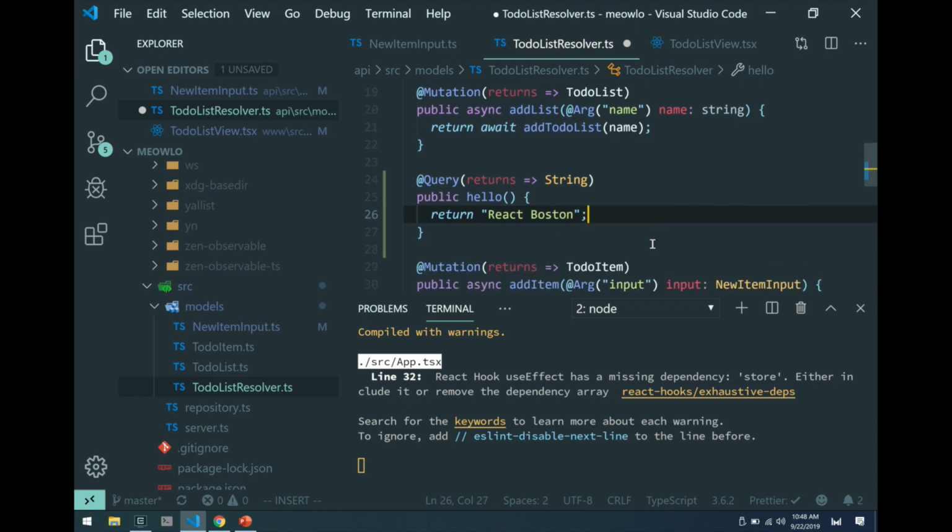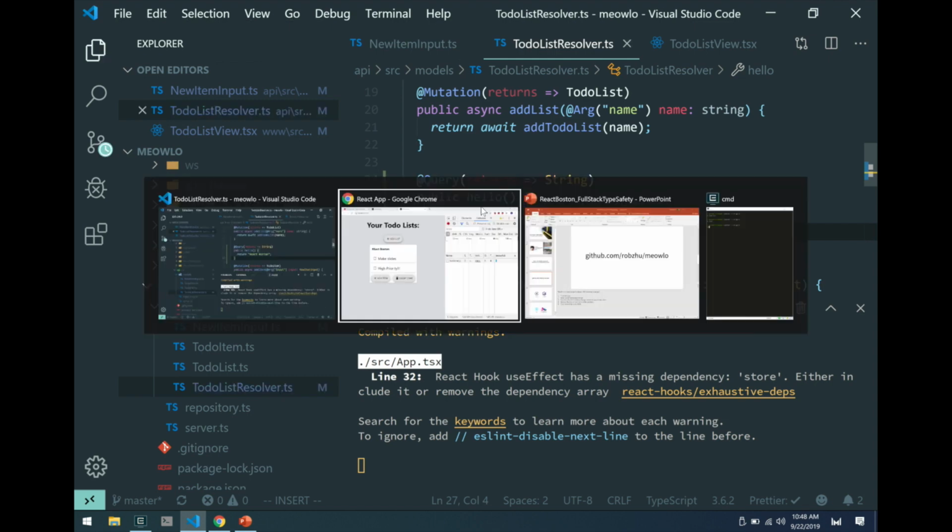So if I do this, I've added a root field of type string called hello into the schema with just 4 lines of code. Let me save this and show you that it's actually working.